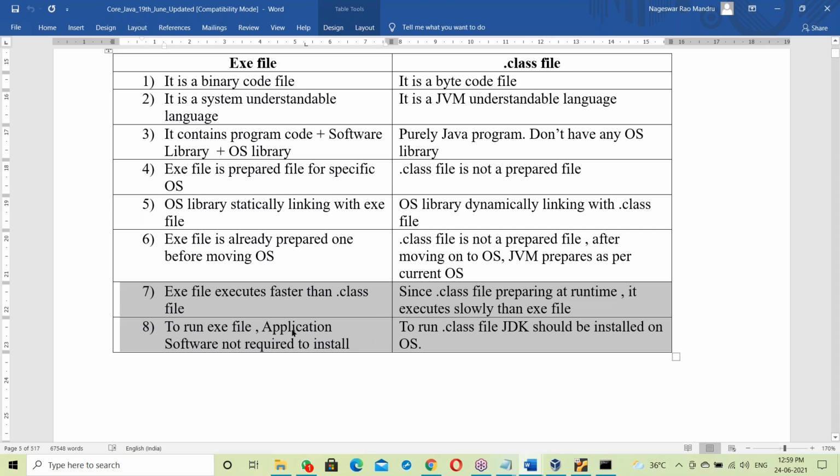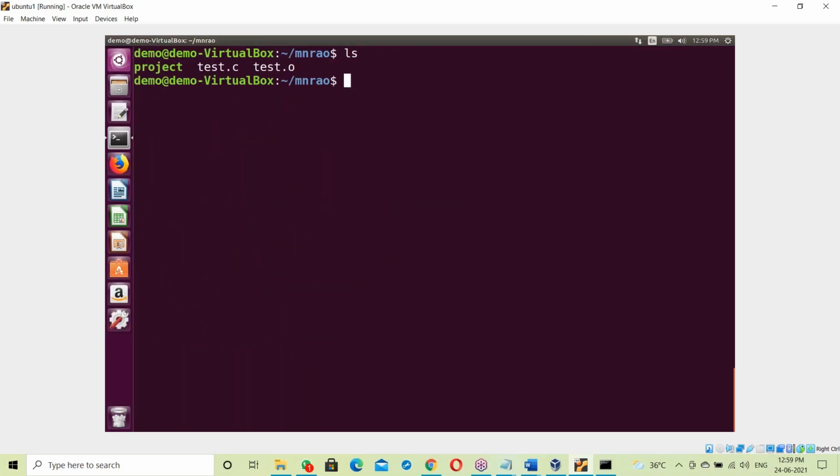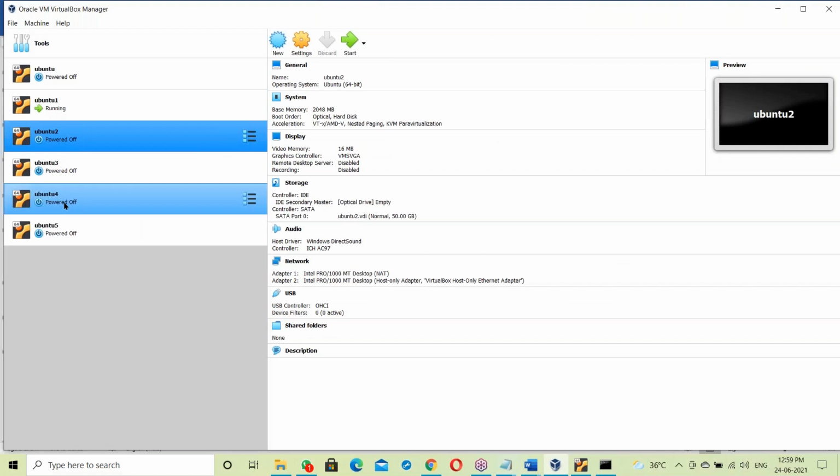Next, to run an exe file, application software is not required to be installed. Suppose, for example, this is a project exe. On this Linux, C software is already installed, and using that C software the exe was developed. Placing the same exe file in another Linux space, it will execute directly if the OS matches. C software is not necessary.